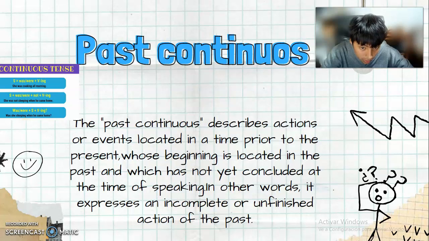Past continuous. The past continuous describes the action or event located in a time prior to the present, whose beginning is located in the past and which was not yet concluded at the time of speaking. In other words, it expresses an incomplete or unfinished action of the past.